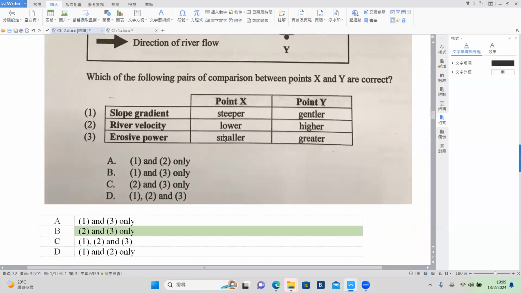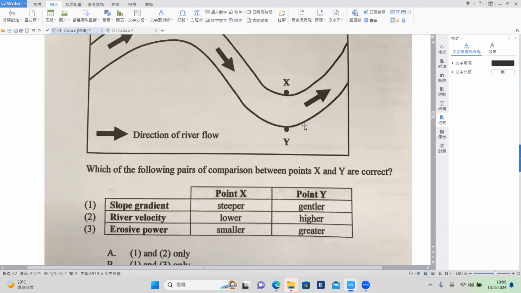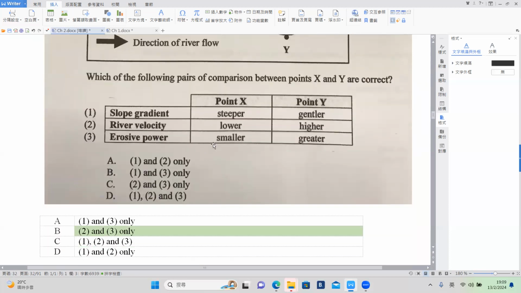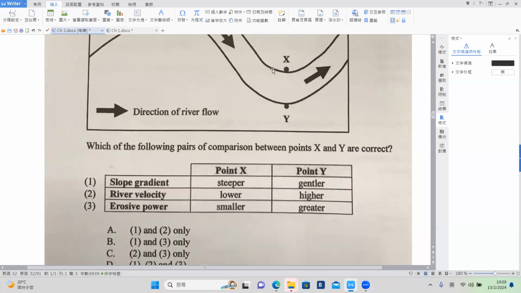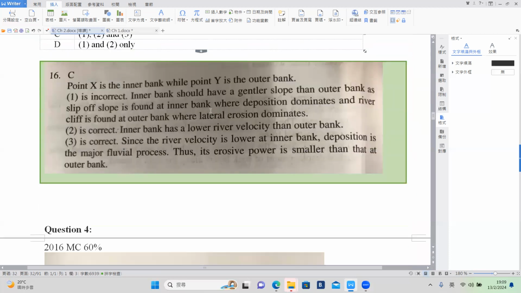Number 3 is correct, then definitely because there is more erosion, there is faster flow. Okay, then erosion is more. But for X, we'll be having fewer erosion. For Y, more erosion because right here the flow is faster. So for X here, there will be fewer erosion. Okay, so number 2 and 3.